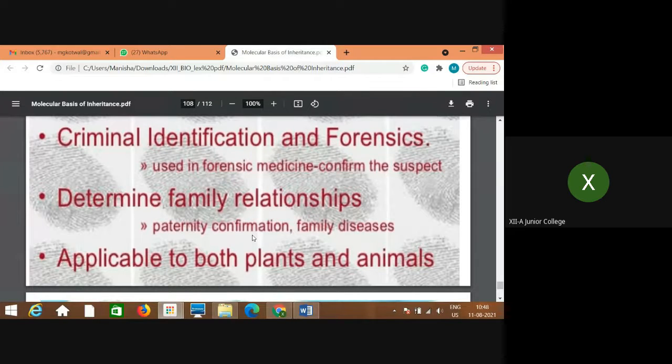Then to determine family relationships, in paternity confirmation, there are so many cases you must have read in the newspaper or watched on TV, where someone claims paternity or maternity of a child. In that case also, confirmation is done by comparing the sample of the child and the parents, with the help of DNA fingerprinting. Then family diseases also: whether newborn babies in that particular family will have the same disease in the next generation can be known with the help of DNA fingerprinting. So the study of family disease history is also very important.